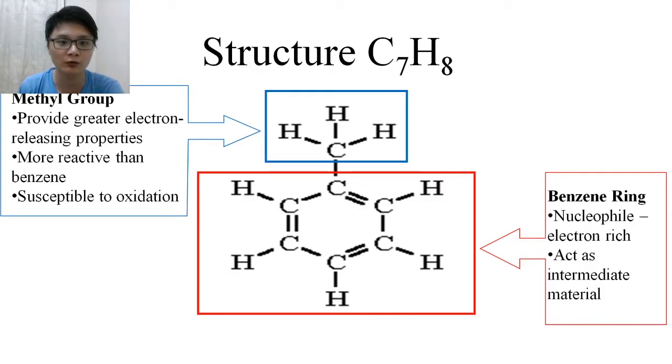The methyl group provides greater electron-releasing properties to the toluene, which makes it more susceptible to oxidation. The methyl group is more reactive than the benzene ring. The benzene ring is a nucleophile, which means it is rich in electrons, and it acts as an intermediate material of the toluene and as the functional group of the toluene.